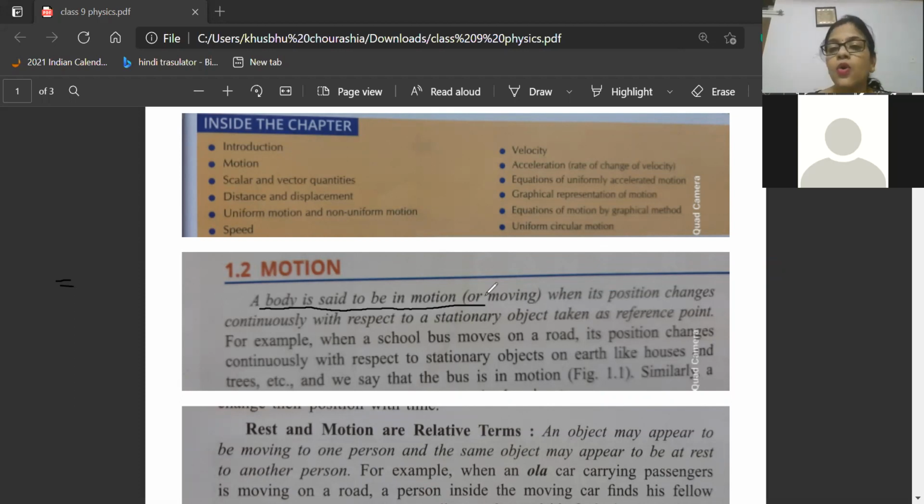Like I'll tell you, go and bring one cup of tea for me. What will you do? Everything in your home will be in a stationary state. You will move yourself and go to the next room, and bring the tea for me. When you are bringing the tea, you are having displacement. Displacement means you are changing your location, you are changing your position. Since you are changing your position, you are changing your location with respect to the surrounding. The key word is surrounding, beta. Here the surrounding is stationary. Your room is stationary. It is not moving. You are moving.